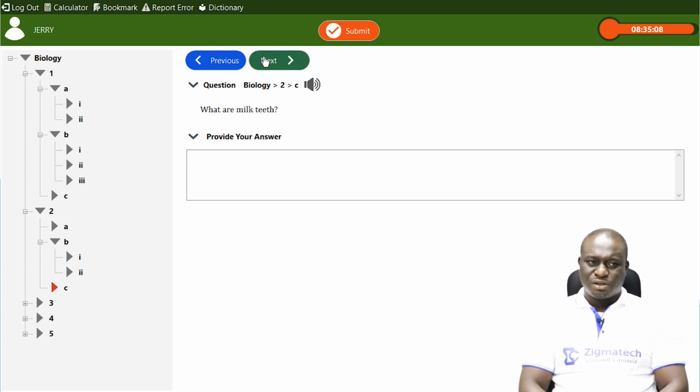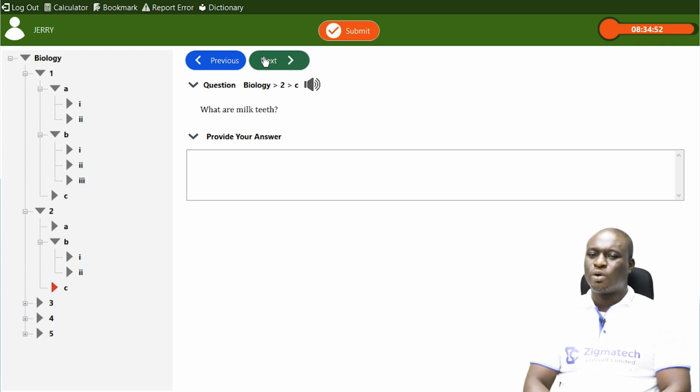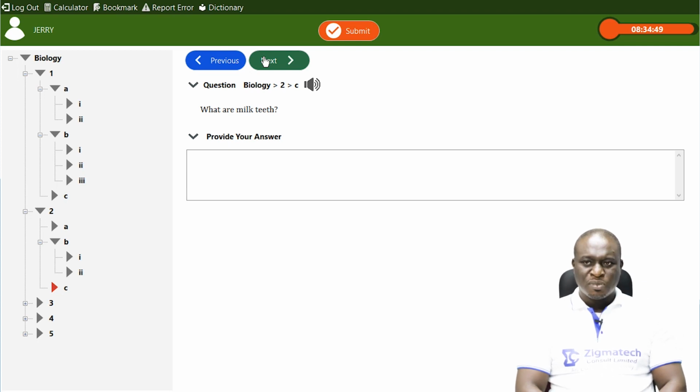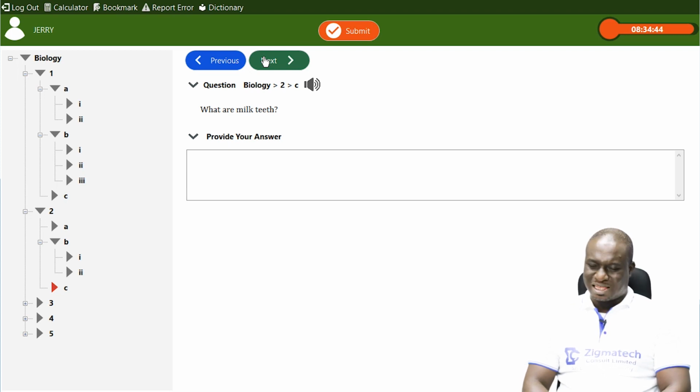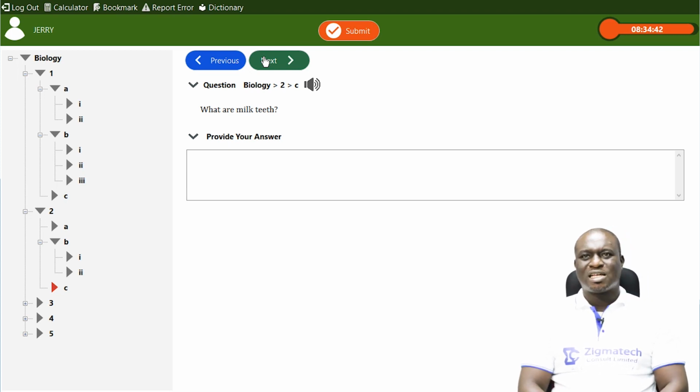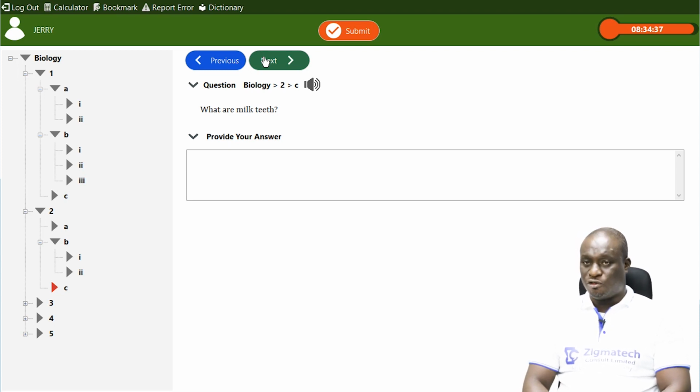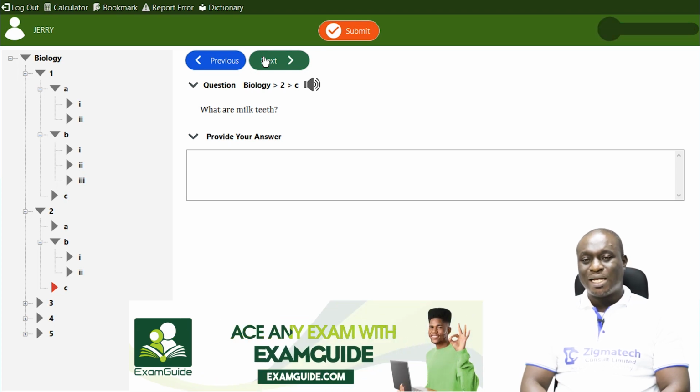Now, in mammals, we have what we call sets of teeth. All through the life of a mammal, there are two sets of teeth. We have what we call the milk teeth, and then we have the one we call the permanent teeth. The milk teeth can also be referred to as the temporary teeth. Milk teeth are teeth that can be replaced when they fall off.